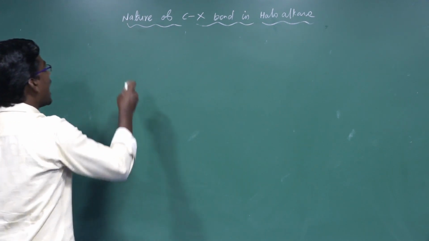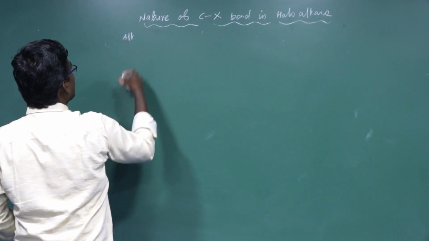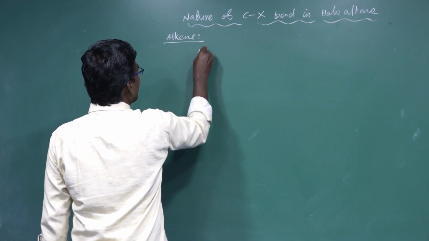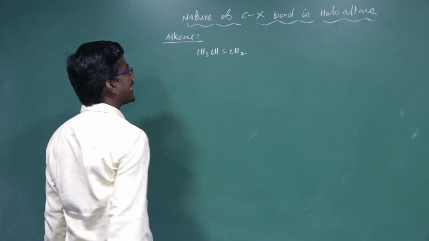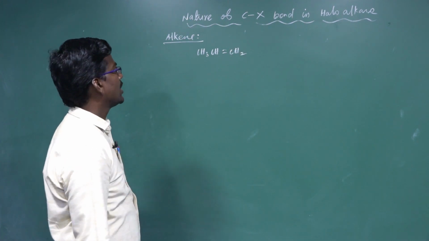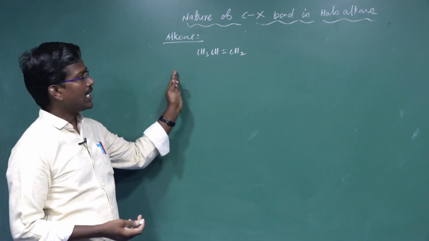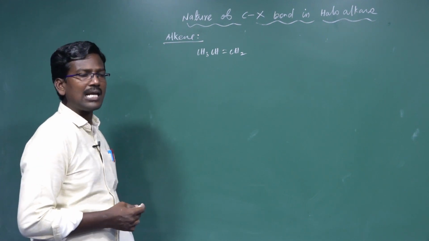Take an unsymmetric olefin, CH3CH=CH2. It is an unsymmetric alkene because it has 3 carbons: one side has a methyl group, the other side has 2 hydrogens.